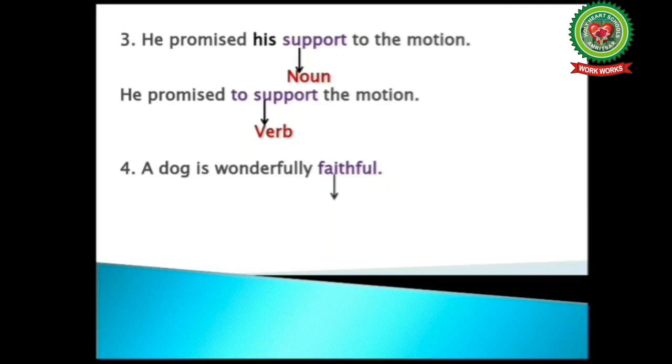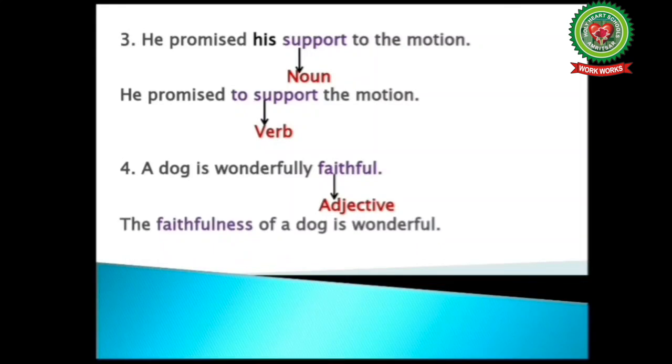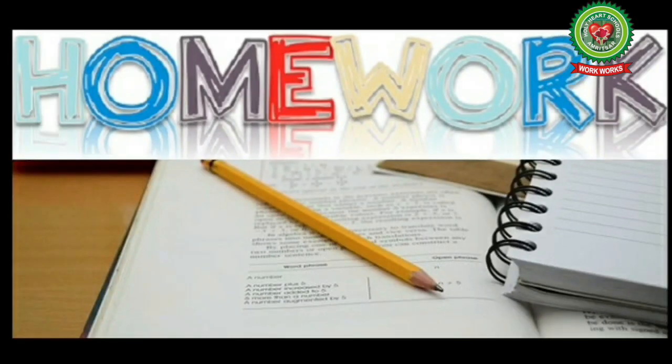Here students, the word faithful is used as an adjective. The faithfulness of a dog is wonderful. Here the word faithfulness is used as a noun. So students, hope you understood how to transform the sentences by substitution of one part of speech for another.